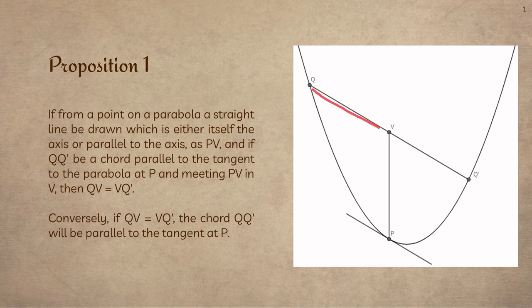So he's saying that this distance here and this distance here are the same. And he also says, conversely, if QV equals Vq', so if you start off with the segment here and you split it in half and bring a line straight down, you can know that it is parallel to this line here.